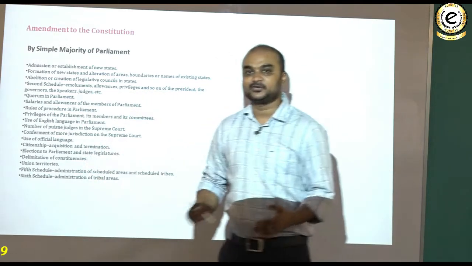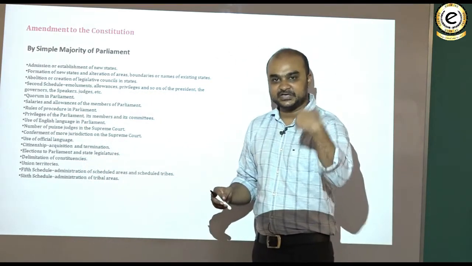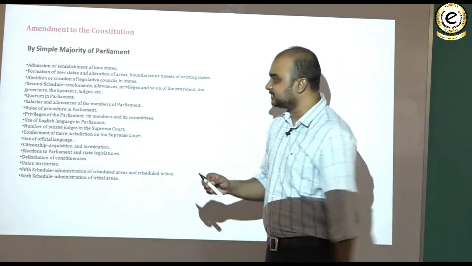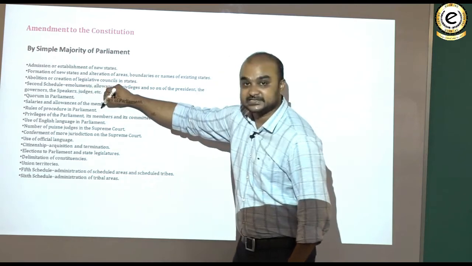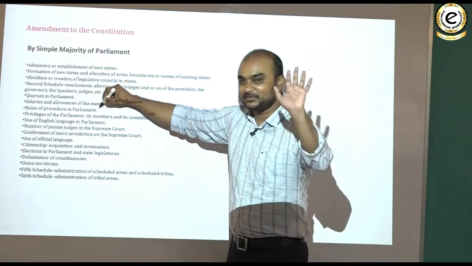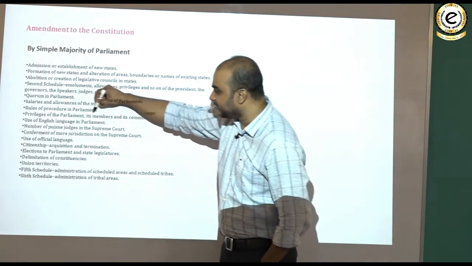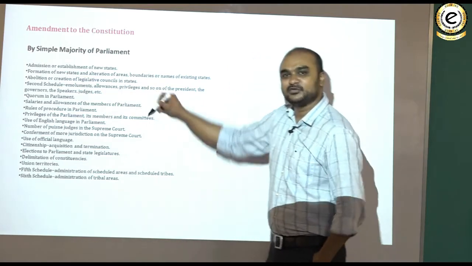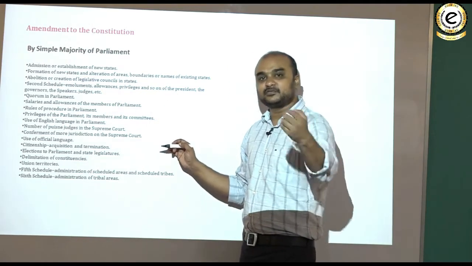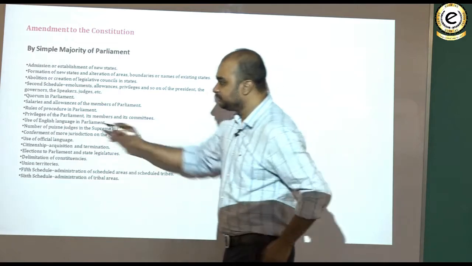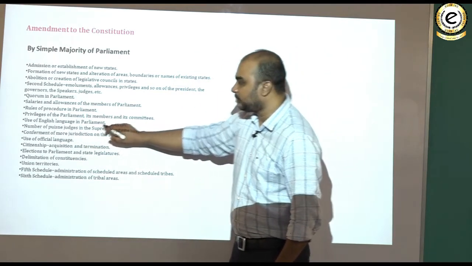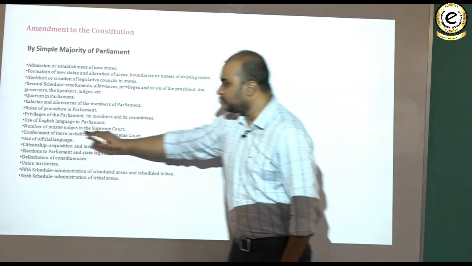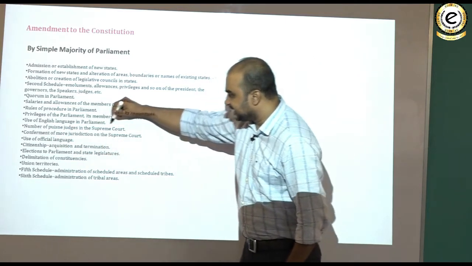Quorum in the parliament. Quorum is that minimum attendance which is necessary for transacting legislative business. Salaries and allowances of the members of the parliament. Rules of procedures in the parliament. For this also you do not need to make any amendment. Privileges of the parliament, its members and its committees. Most of the privileges are based on convention, but some of them have been codified as well. Use of English language in the parliament. Again, you do not go for a constitutional amendment for it. Number of puisne judges in the Supreme Court.